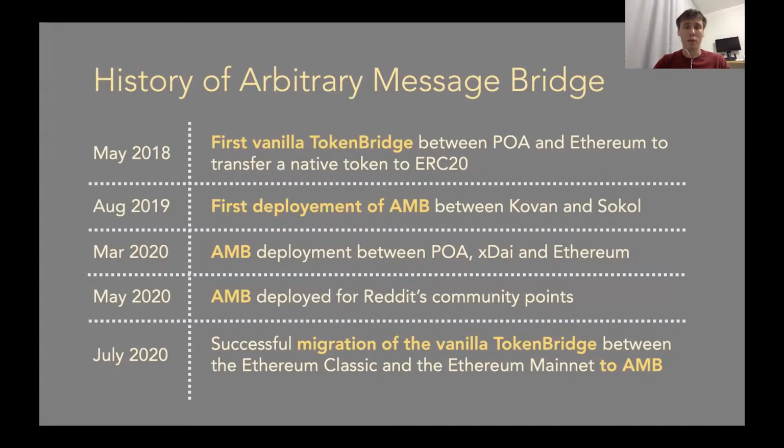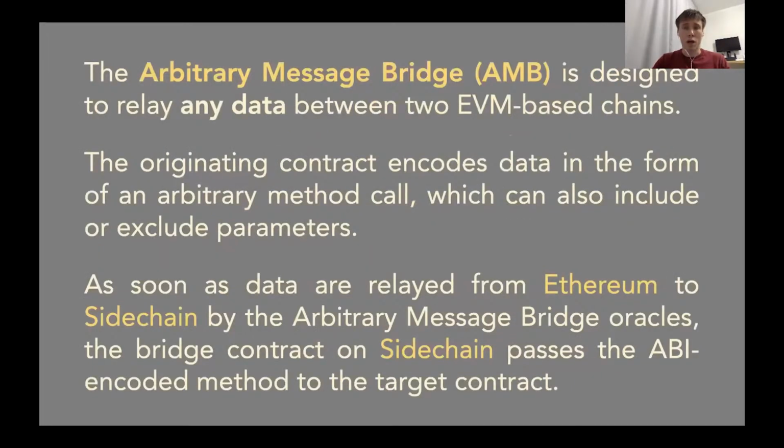Historically, we have been building bridges for a long time. First of all, they were bridges for some dedicated pair of tokens like POA token or DAI token. But after that, we started thinking, why don't we just start transferring anything from one chain to another chain, any message, any information. And we developed the arbitrary message bridge eventually. So the arbitrary message bridge allows us to transfer any data from one chain to another, as I said.